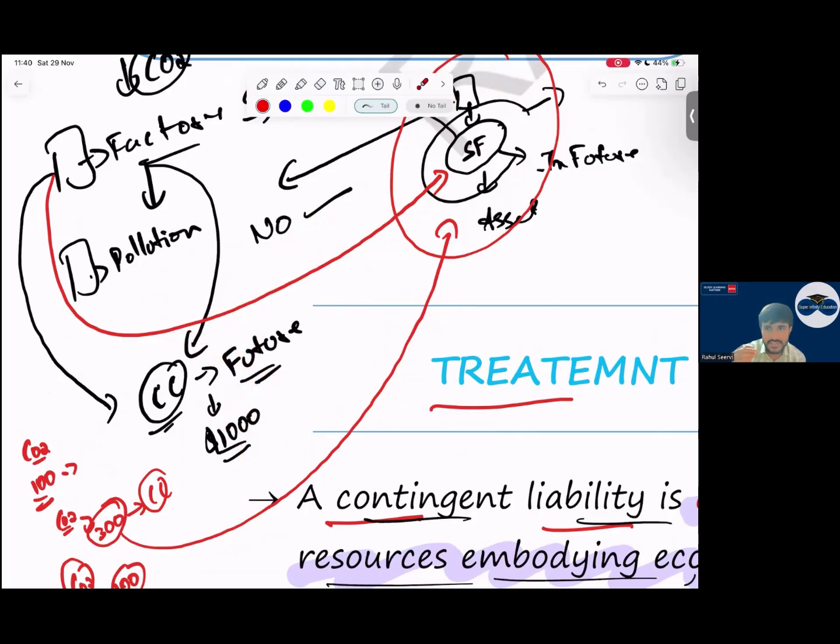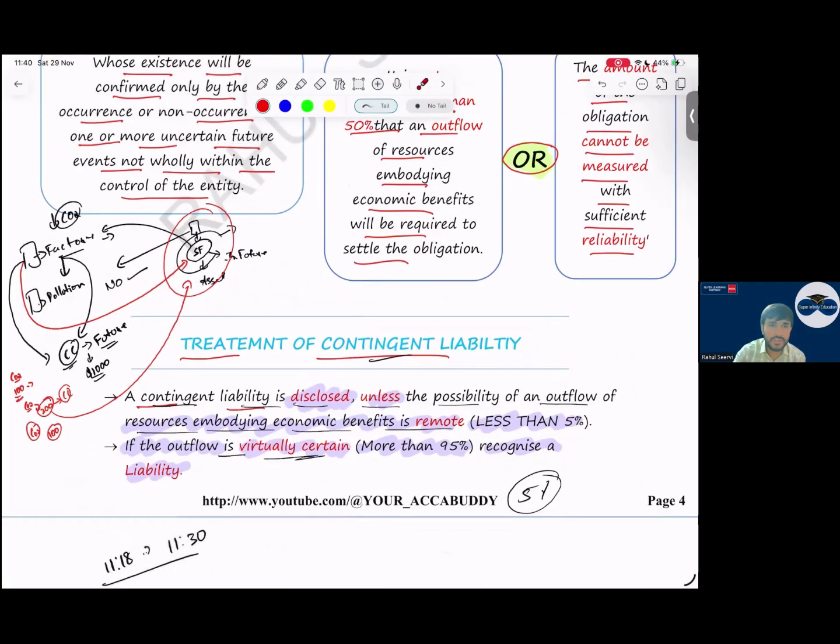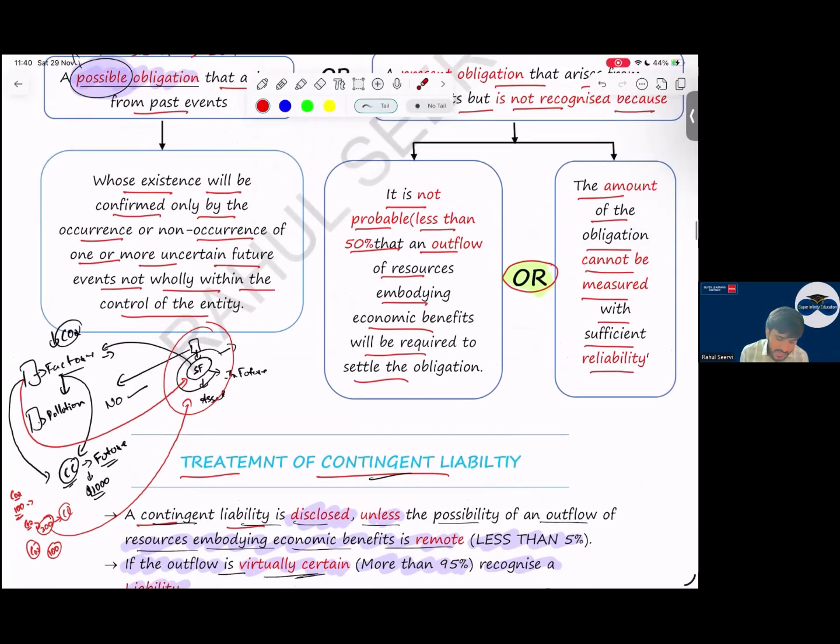See, I have given less data. When coming to the exam, it will be clear. I have just given an idea. I won't go into detail. Basic idea I've given, sir. If it is based on a future event, do we recognize provision? No, it's a contingent liability. So this way questions can come, if sustainability etc. can be linked this way. Then, with this, your contingent liability is done.